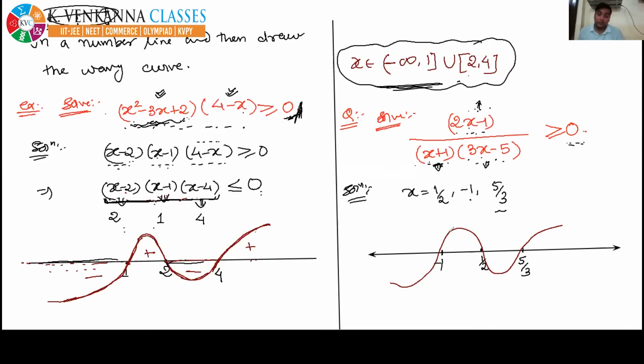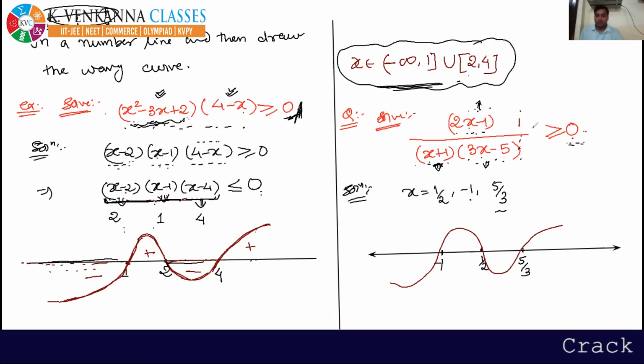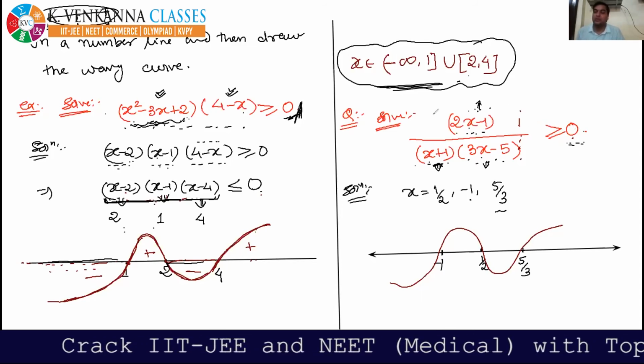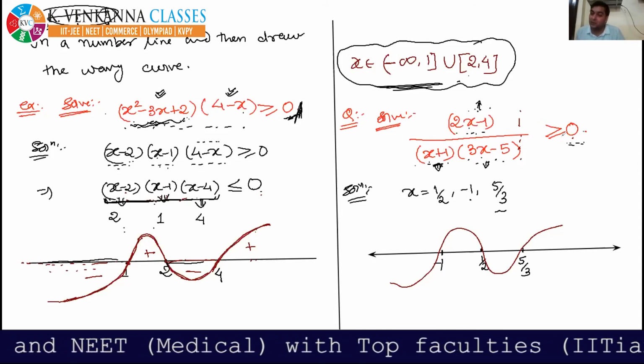Now, which region is being asked in the question? Please see the question. You have to tell me the values of x for which this whole expression is positive, greater or equal to 0. You have been asked those regions where this whole expression is greater or equal to 0. That means those regions where this is positive.